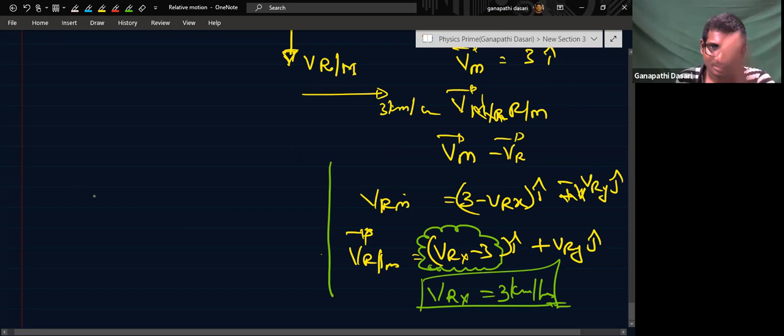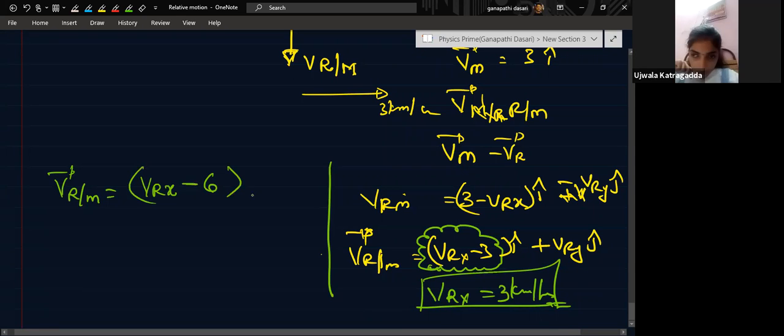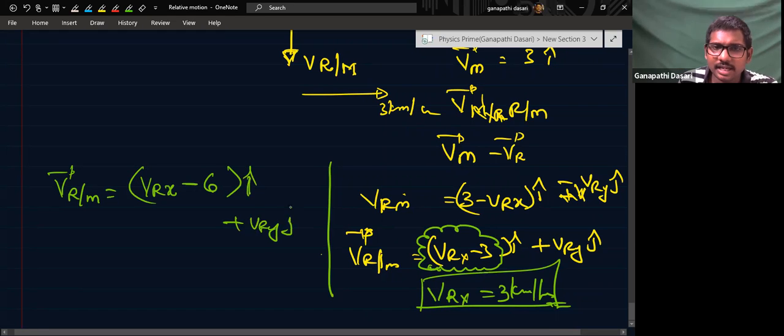Second case. Same, velocity of rain with respect to man is how much? Vrx minus 6 i cap plus Vry j cap. Here how much angle is he observing? tan 45.